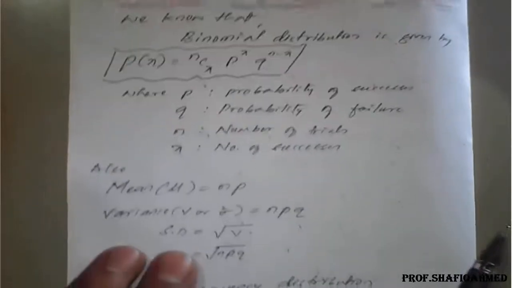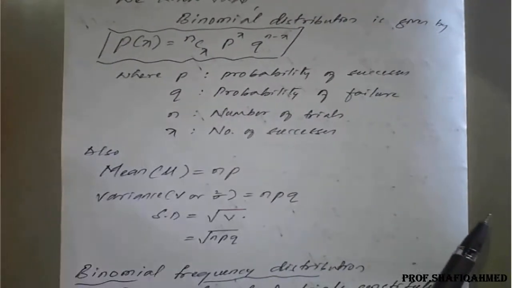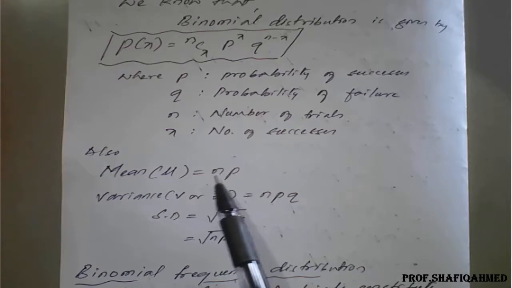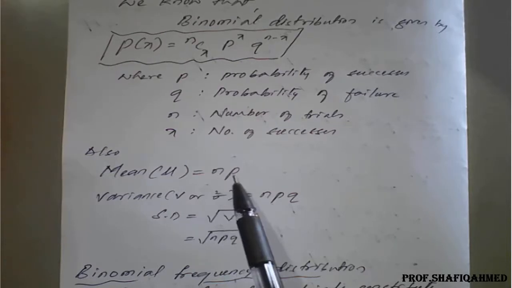Also we have seen the derivation of mean, variance and standard deviation. So binomial distribution mean is given by mu is equal to np. This n stands for number of trials and p stands for probability of success.